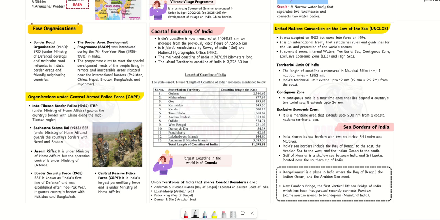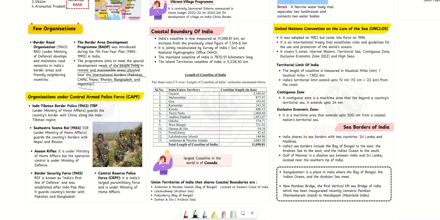The Border Area Development Programme, BADP, was introduced during the 7th 5-year plan, 1985 to 1990, in India. The program aims to meet the special development needs of people living in remote and inaccessible areas situated near the international boundary, that is Pakistan, China, Nepal, Bhutan, and Bangladesh.